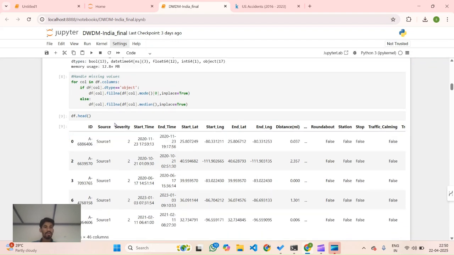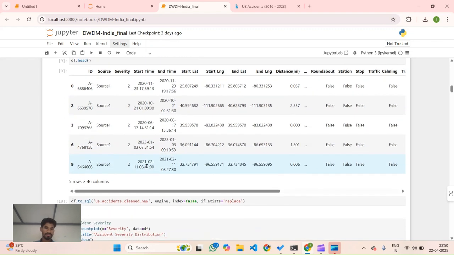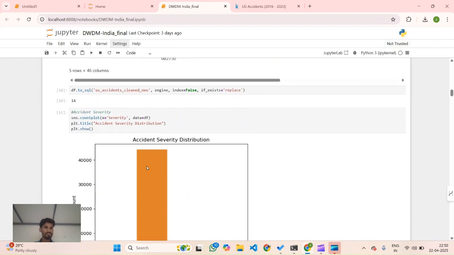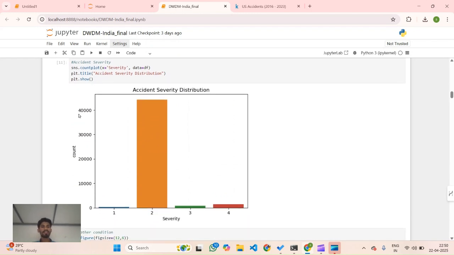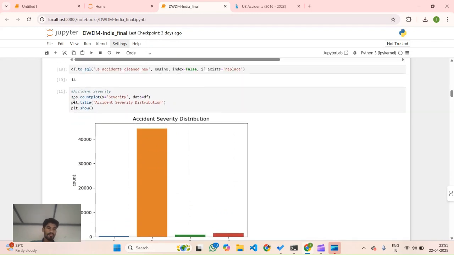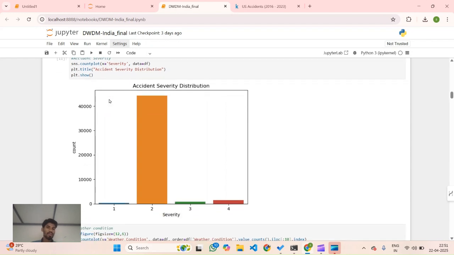Now after completing the pre-processing, we are again checking whether the missing values are handled or not. We can write df.head, which gives the following values. This Seaborn library, which we have discussed earlier, is used to visualize the data in bar graph form. As we can see here, we are plotting the severity with respect to the count of the accidents.